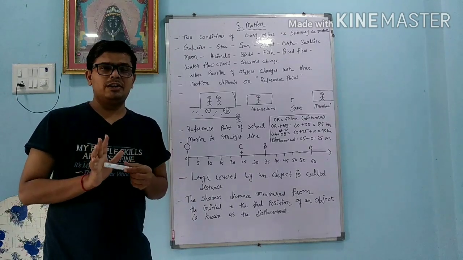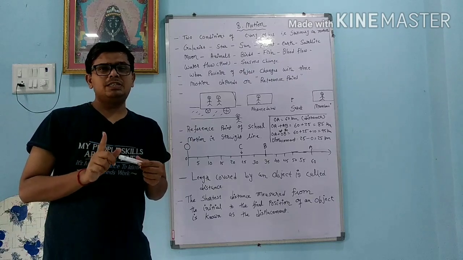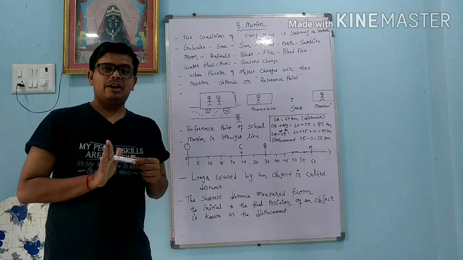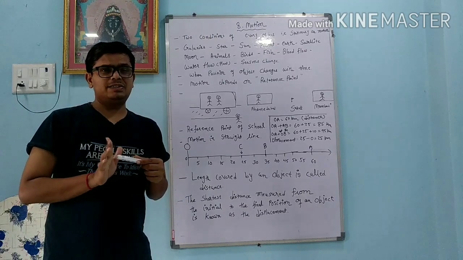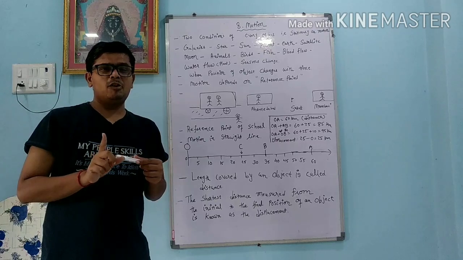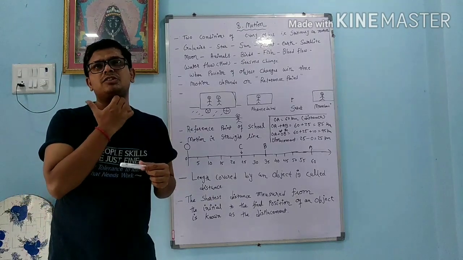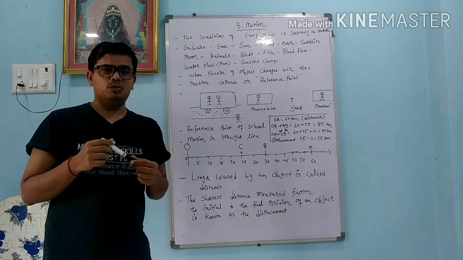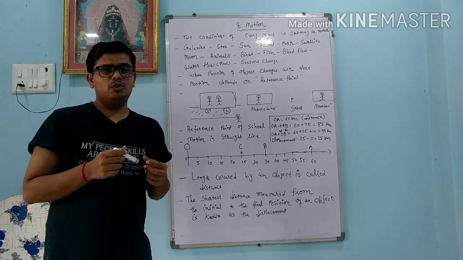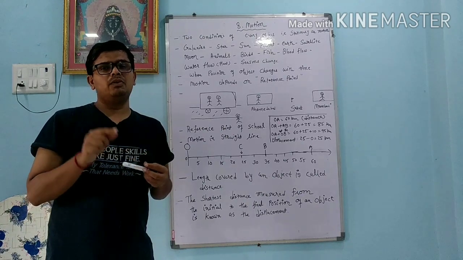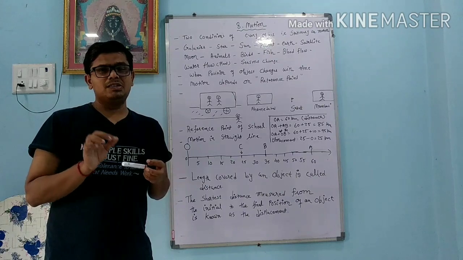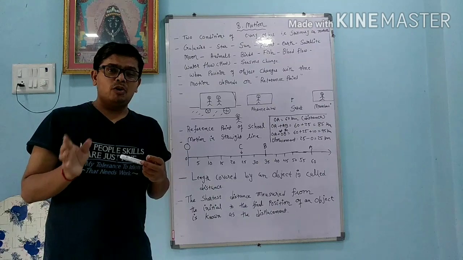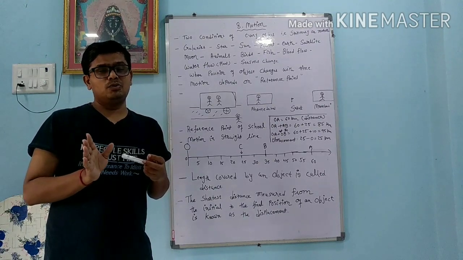Now students, we are going to learn about displacement. Displacement always depends on direction and magnitude. It is a vector quantity. Second thing you have to remember, displacement depends upon the final position and the initial position. Suppose early in the morning you go to school, from school to tuition, and from tuition you come back home, your total displacement will be 0. Understand? Because displacement is a vector quantity, it depends upon the direction. So displacement can also be negative or 0.